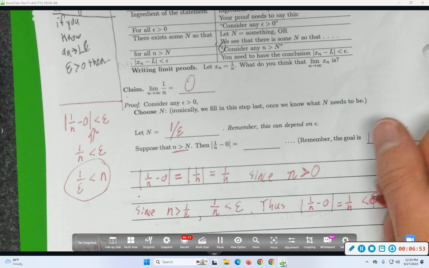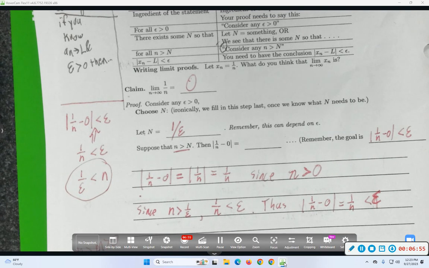No, not 1. 1 isn't what I want there. Thus, 1 over n minus 0 is less than epsilon. Is that exactly the conclusion that I want to see? Nice.